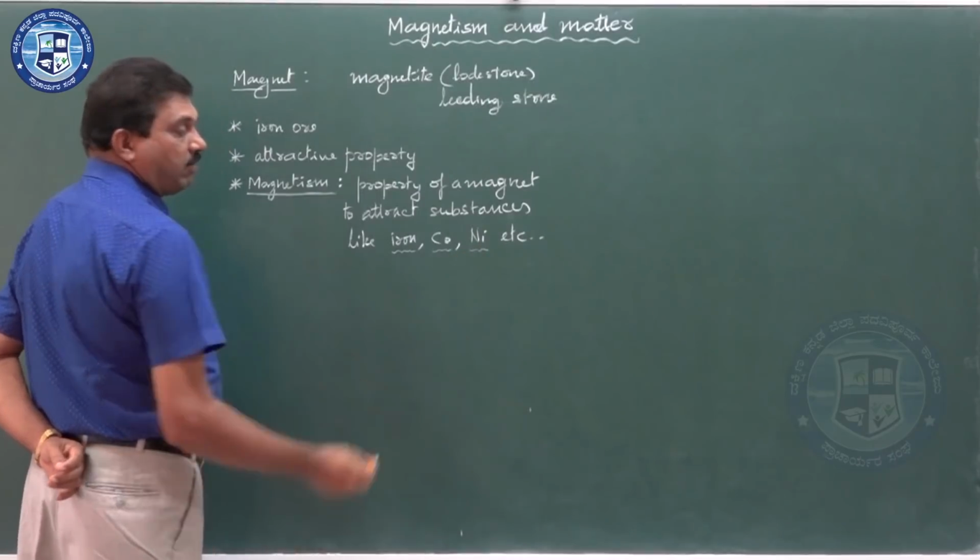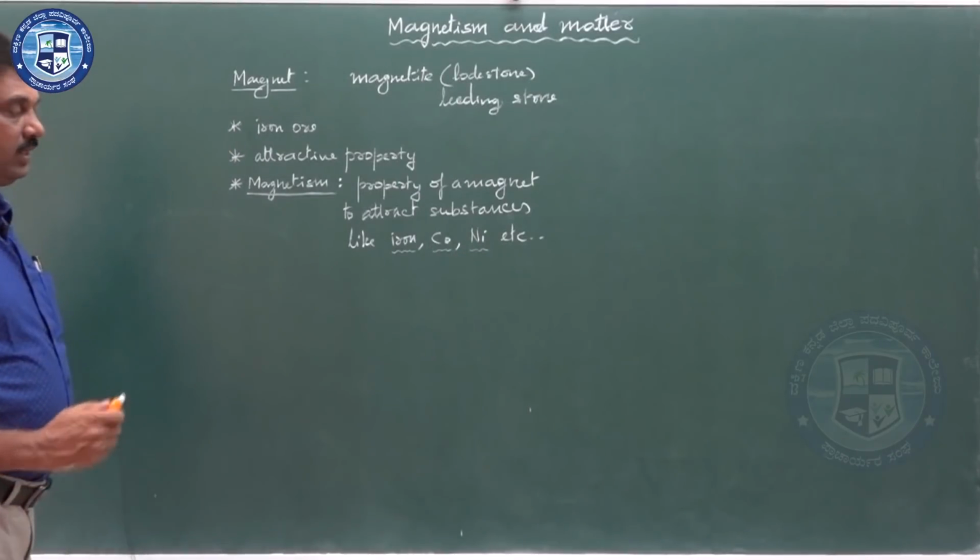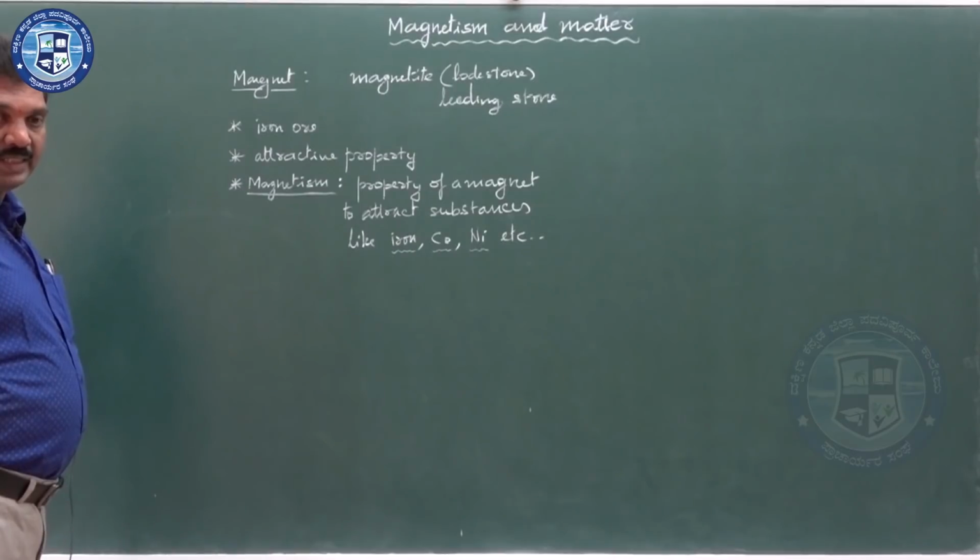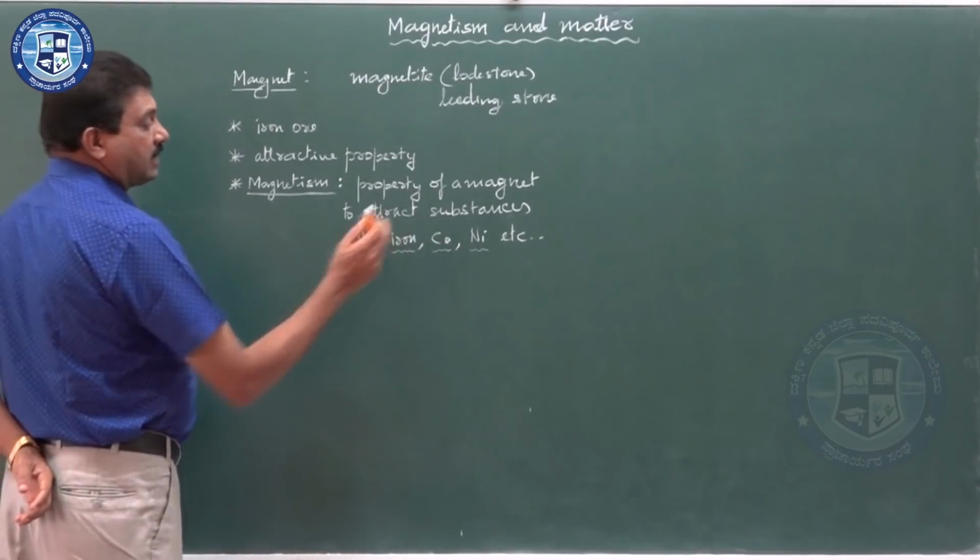So, iron, cobalt, nickel, etc. are magnetic substances.